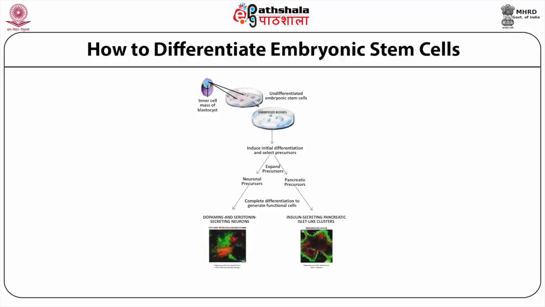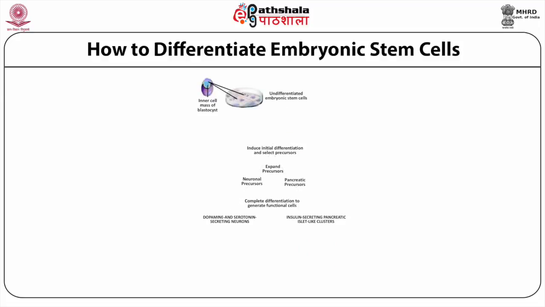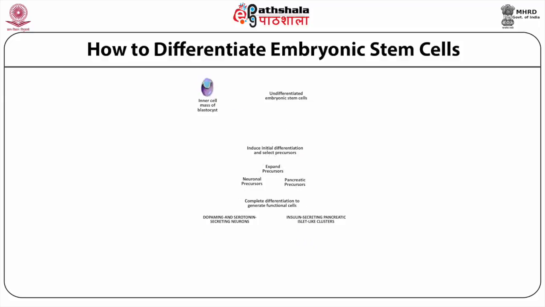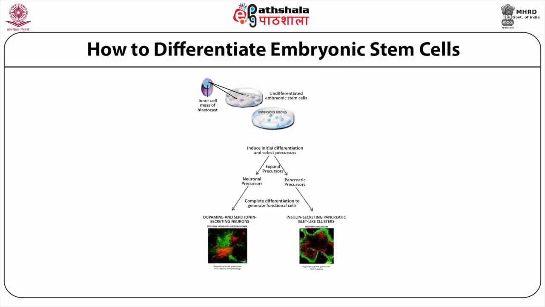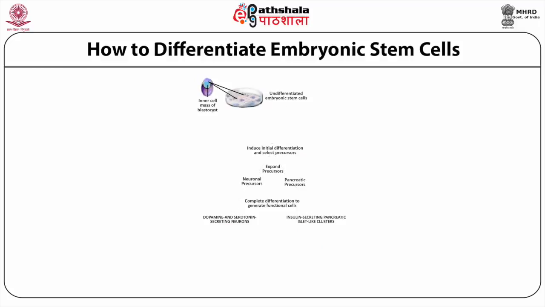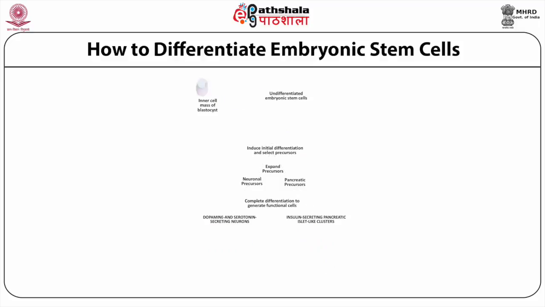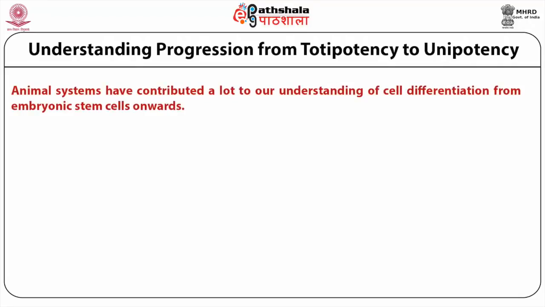However, this does not help in obtaining specific cell types. Protocols for differentiating embryonic stem cells into specific cell types involve the nature of nutrient broth, surface of growth, and genetic manipulation of cells. Animal systems have contributed a lot to our understanding of cell differentiation from embryonic stem cells onwards.